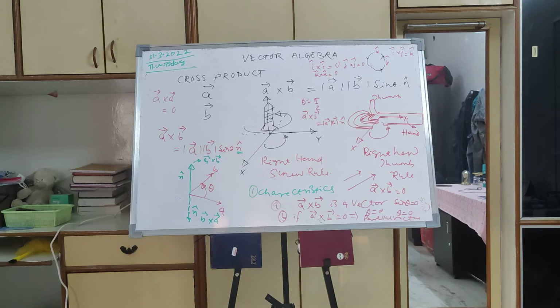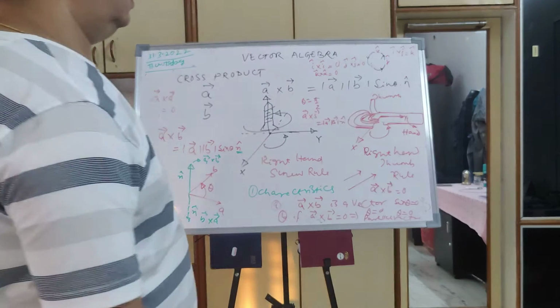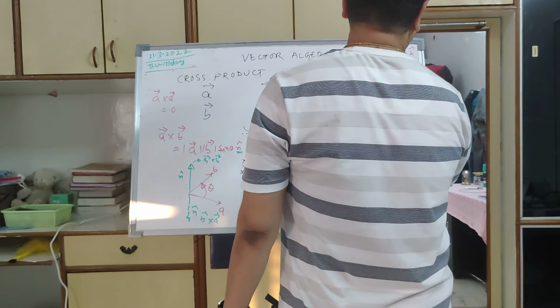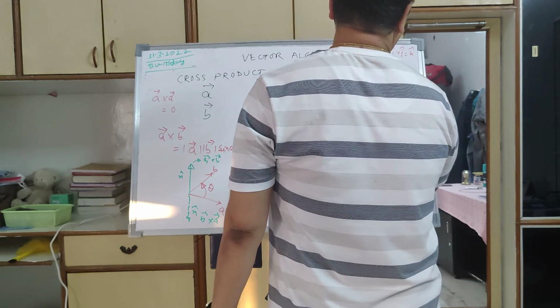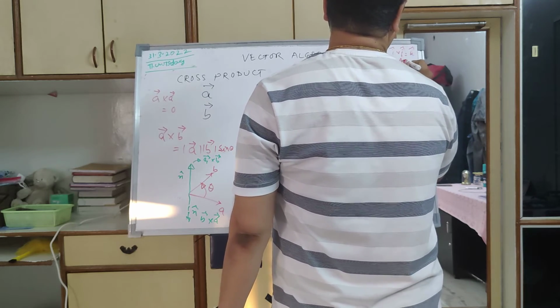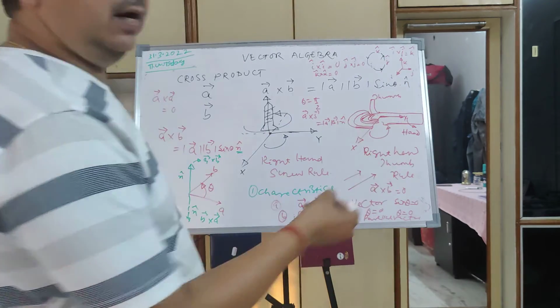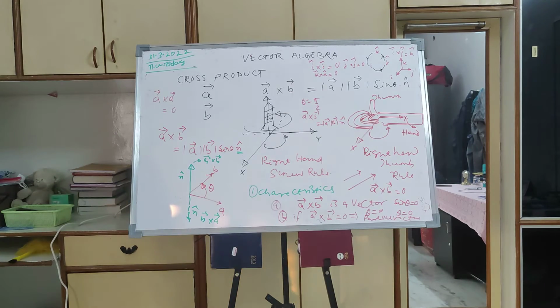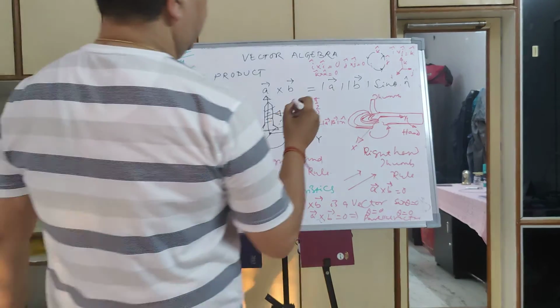And the unit vector n is perpendicular to the plane containing i and j, the X and Y plane. So this is i, this is j, then this has to be k, perpendicular to the plane containing i and j. So i cross j is equal to k.